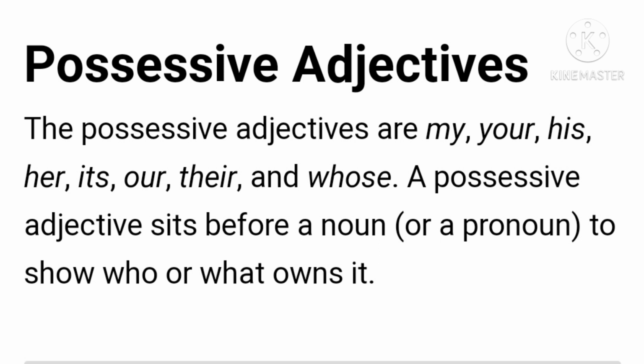A possessive adjective sits before a noun or a pronoun to show who or what owns it. I repeat, a possessive adjective sits before a noun or a pronoun and it shows the ownership.